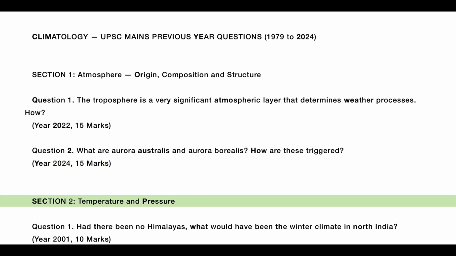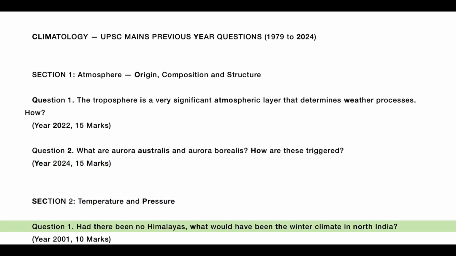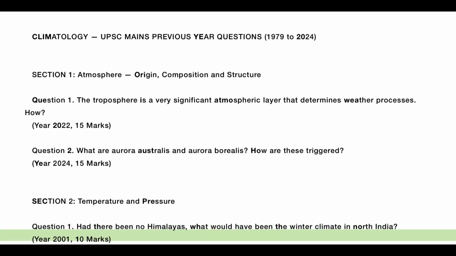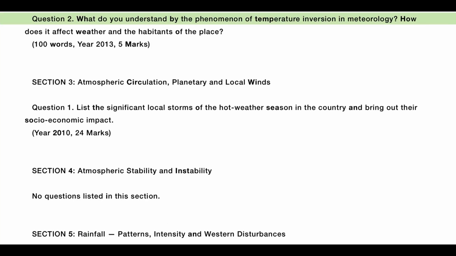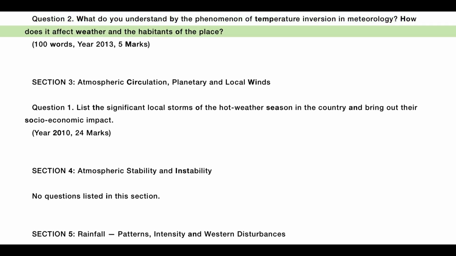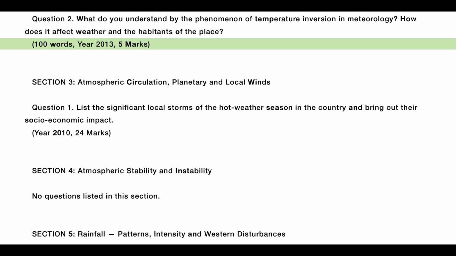Section 2, Temperature and Pressure. Question 1. Had there been no Himalayas, what would have been the winter climate in North India? Year 2001, 10 marks. Question 2. What do you understand by the phenomenon of temperature inversion in meteorology? How does it affect weather and the habitants of the place? 100 words. Year 2013, 5 marks.